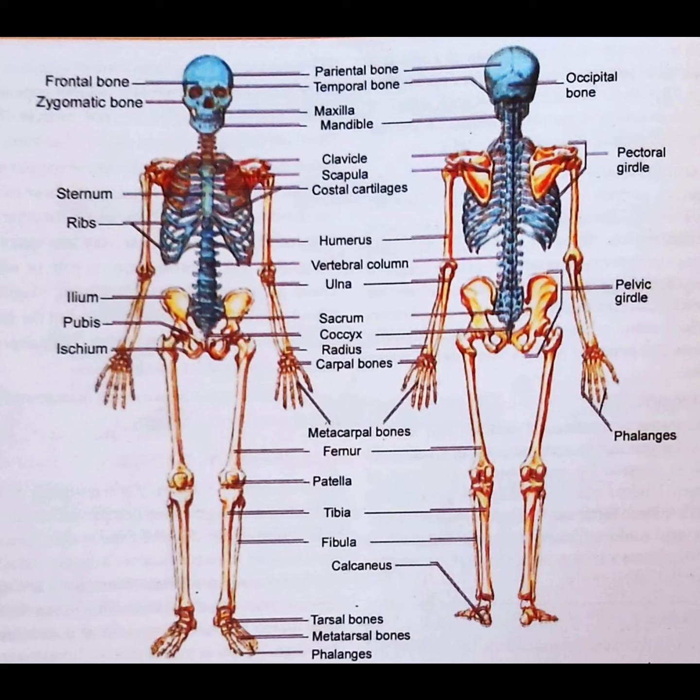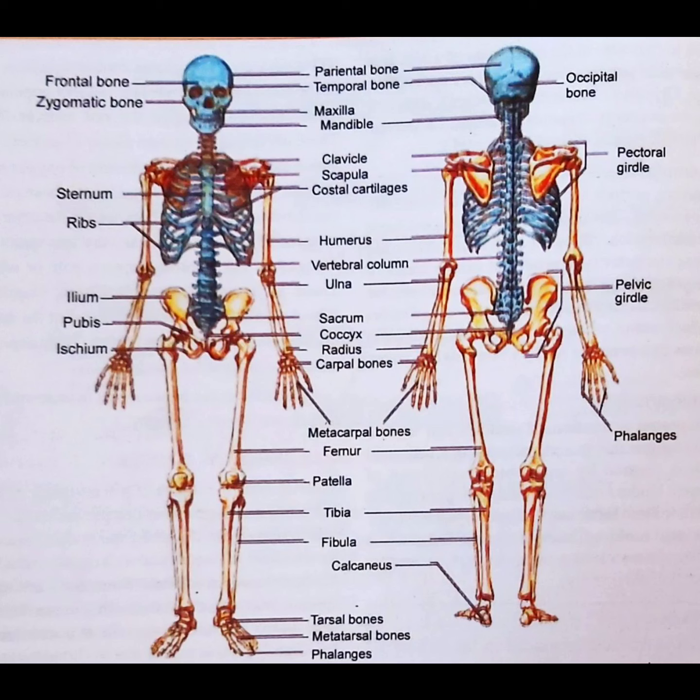The former has a very hard matrix due to calcium salts in it, and the latter has a slightly pliable matrix due to chondroitin salts. The study of bone structure and the treatment of bone disorders is called osteology. Osteo equals bone, logy equals study of. In human beings, the skeletal system is made up of 206 bones and a few cartilages.